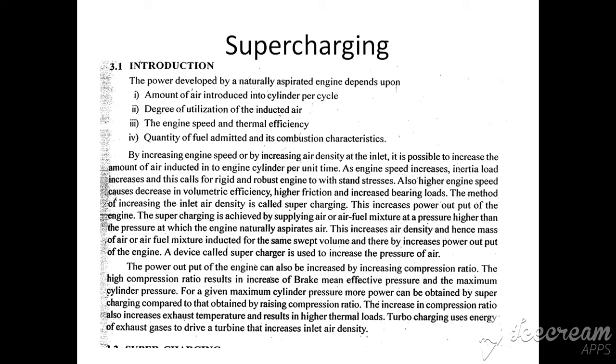So, what happens if the engine speed is increased? Then the dimensions increase, and the cross sectional thickness of the cylinder will increase, and hence the material will increase and the weight of the engine increases. Also, at higher engine speeds, there is a decrease in the volumetric efficiency. It increases the friction and increases the bearing loads.